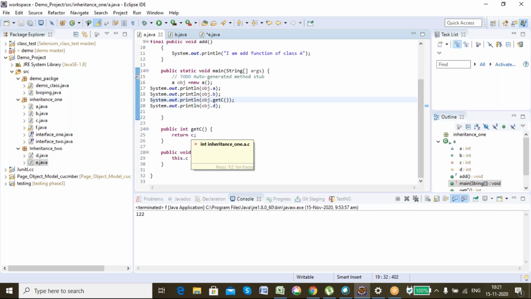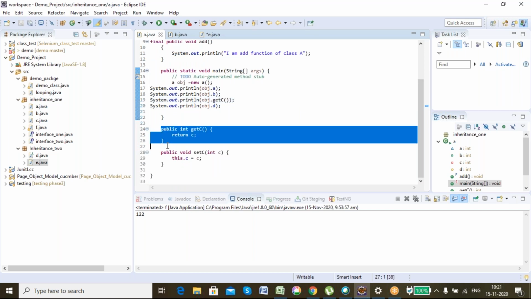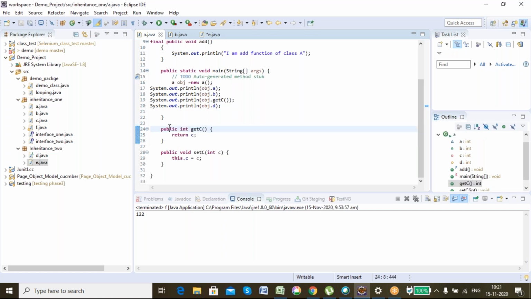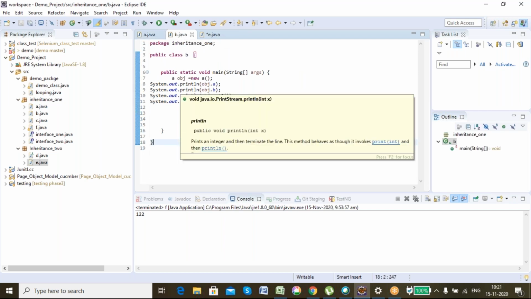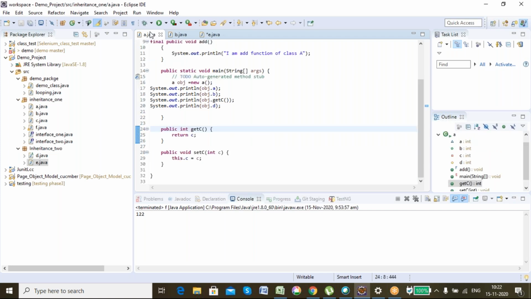In a getter setter method, I'm creating a public function so that it can be accessed anywhere inside the project, and there I am accessing the private data members. These functions are in the class, so they can directly access the private data members. Outside it, I can only access the public data members. So I twisted it, and I can access the private data members indirectly.